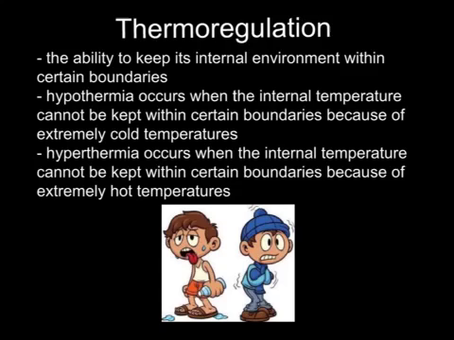The opposite of hypothermia is called hyperthermia, and this is when the organism's normal internal temperature cannot be kept because of too much heat, resulting in its internal body temperature increasing to an extreme.